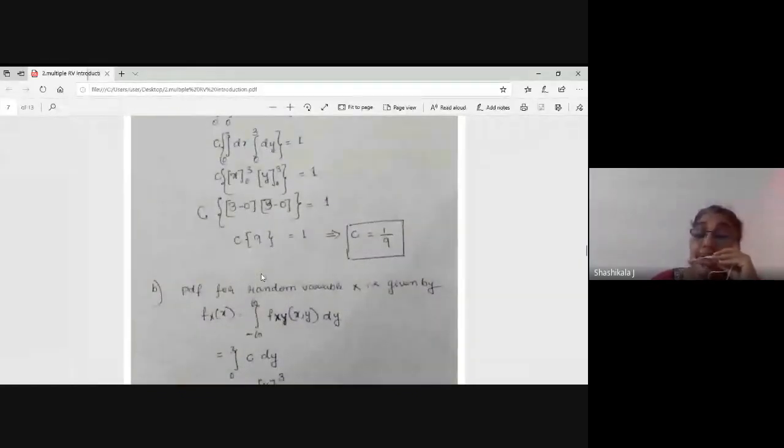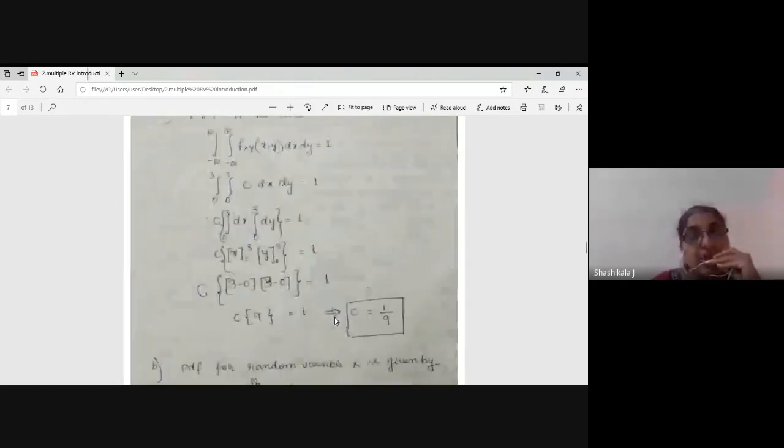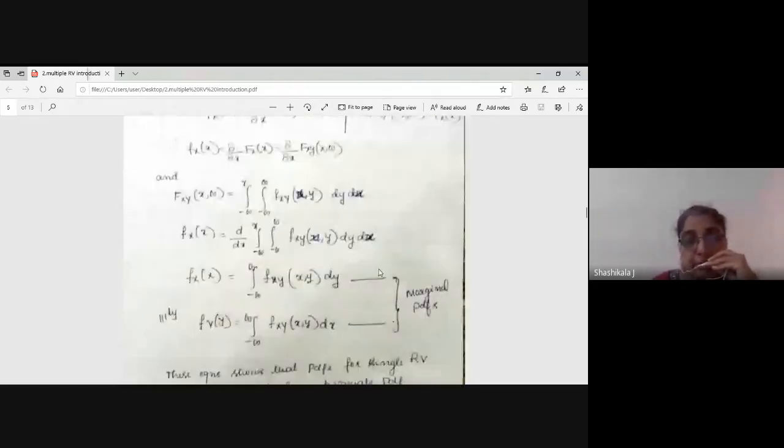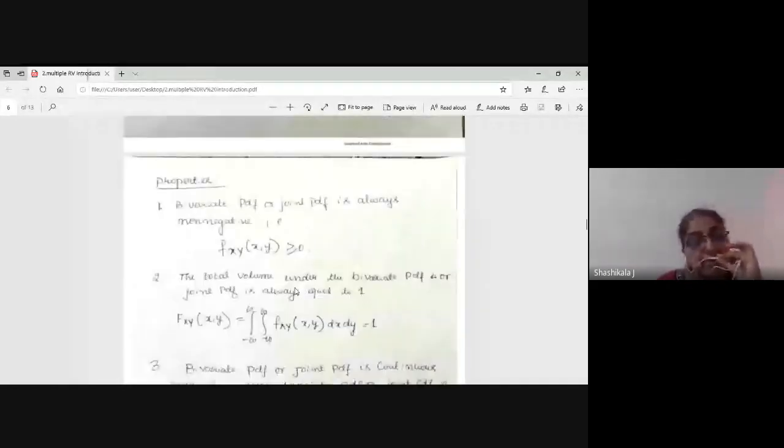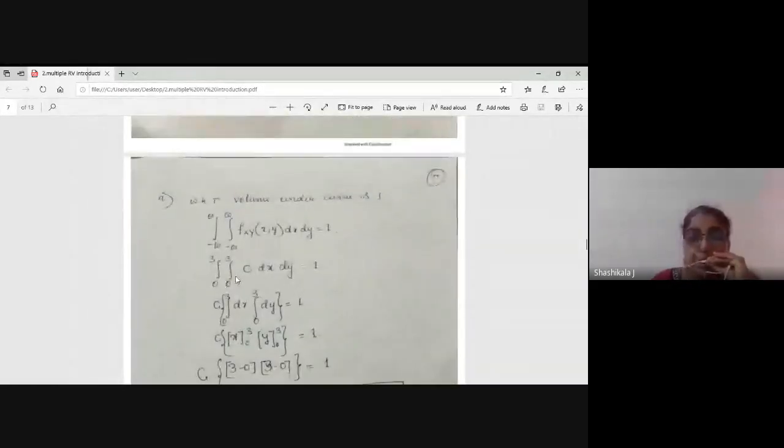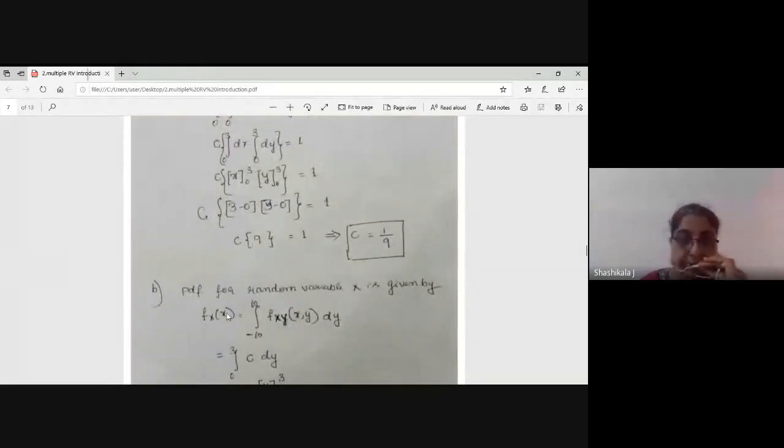How will you remember it? Whenever I want f of x, how are we going to get it? How to remember the formula? It is very difficult, no? Whenever you get the single PDF for a single random variable from the joint PDF, I have to integrate with respect to what? Y. This is all we have seen before. When applying, just remember this: when I want the single variable x, I have to integrate only with respect to y.